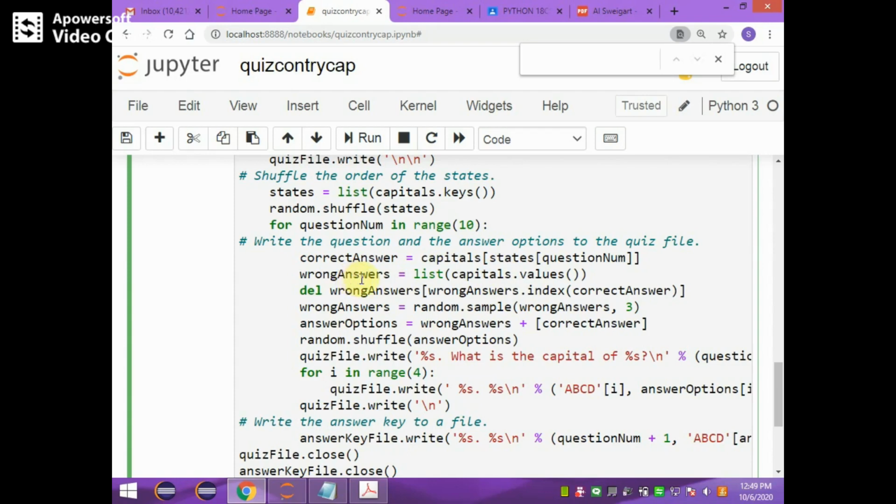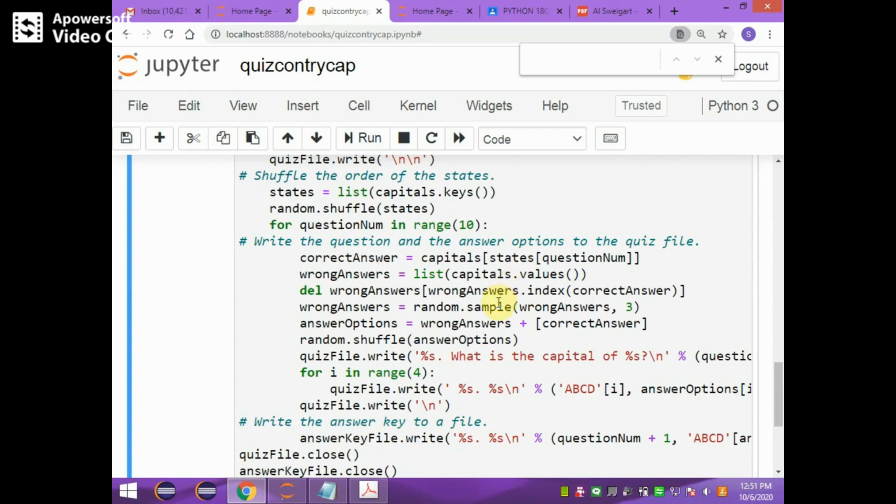This variable wrong answers contains all the values of the list. Now, deleting from wrong answers: actually the wrong answers list contains all the values, meaning all the possible answers of that question.